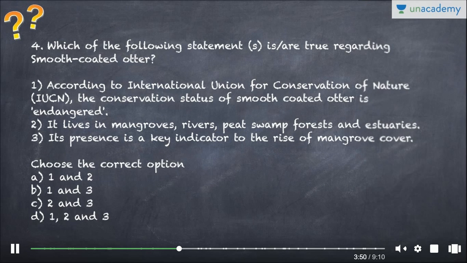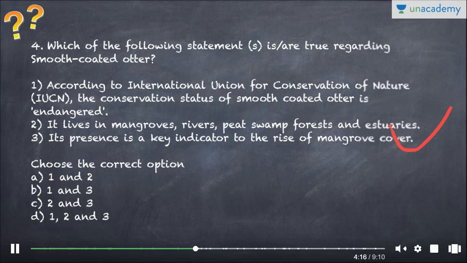So let's move forward. Which of the following statements are true regarding smooth-coated otter? What is an otter? Otter is a mammal, ऊद बिलाव in Hindi. According to International Union for Conservation of Nature, the conservation status of smooth-coated otter is endangered. It lives in mangroves, rivers, peat, swamp, forest, and estuaries. Its presence is a key indicator to the rise of mangrove cover.